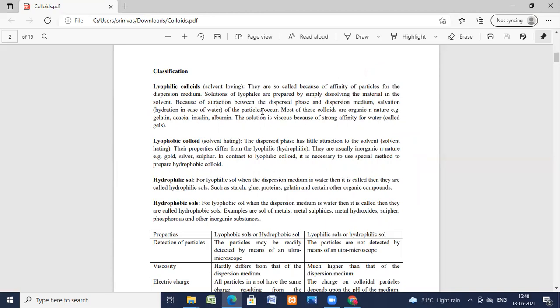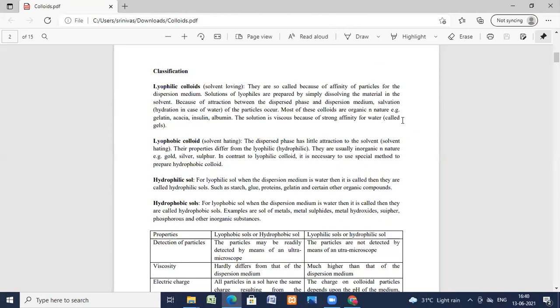Because of the attraction between the dispersed phase and dispersion medium, solvation occurs, hydration in the case of water. Most of these colloids are organic in nature. Examples are gelatin, acacia, insulin, and albumin. The solution is viscous because of the strong affinity for water, and is called a gel.